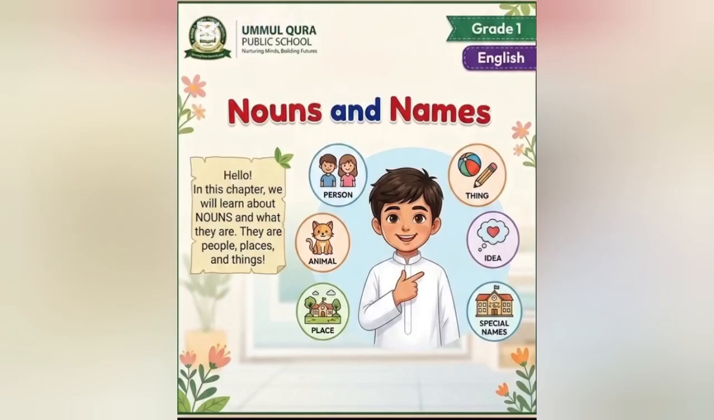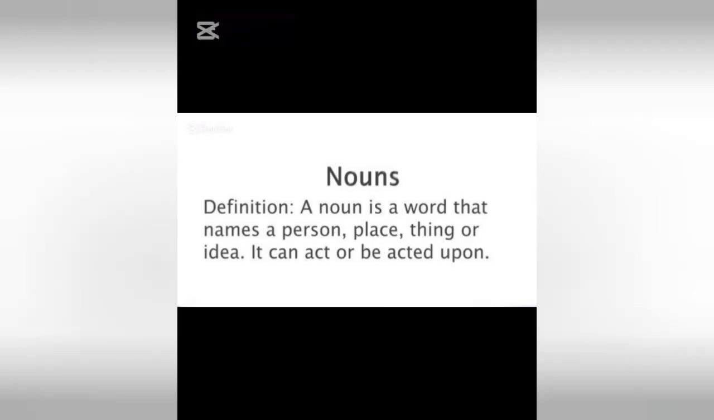Today, we are starting Grade 1 English, Nouns and Names. In this chapter, we will learn about nouns and what they are: people, places, things. Nouns definition. A noun is a word that names a person, place, thing, or idea. It can act or be acted upon.